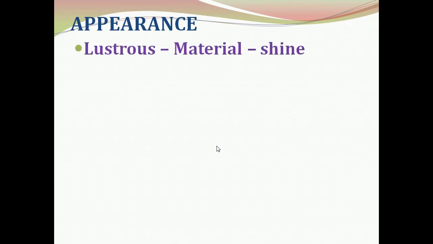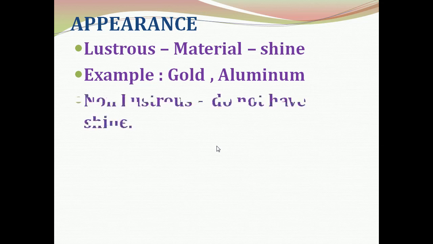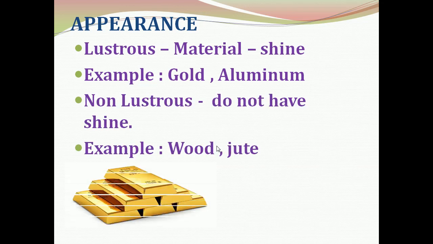And appearance, there are two. Based on appearance, we can classify objects into two forms: lustrous and non-lustrous. Lustrous means shining objects, non-lustrous means they do not have shine.